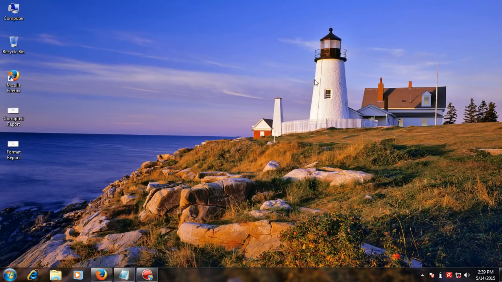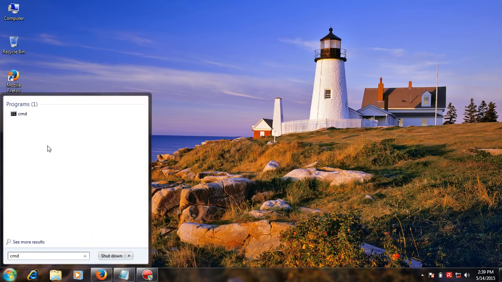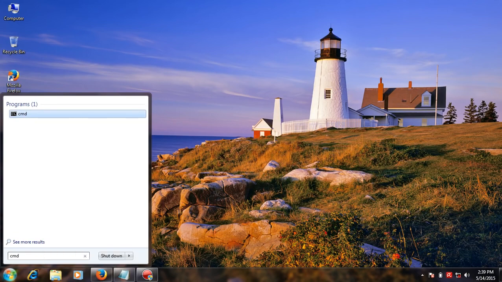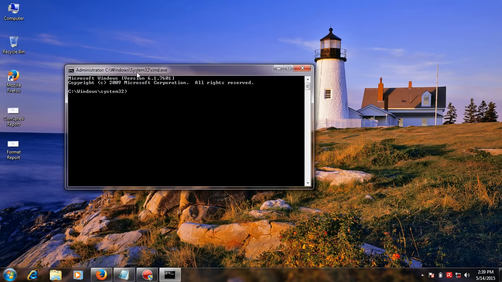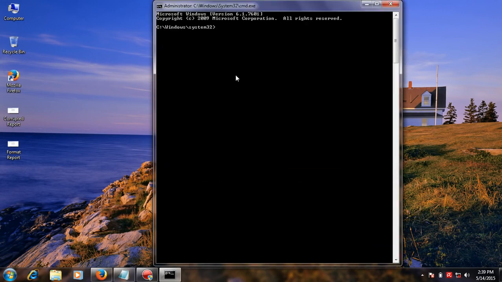How to fix this? First you go to start, then type CMD, and type command prompt and run as admin. Now open the command prompt window, then type the following command. Type diskpart. The diskpart now opens, then type list disk.